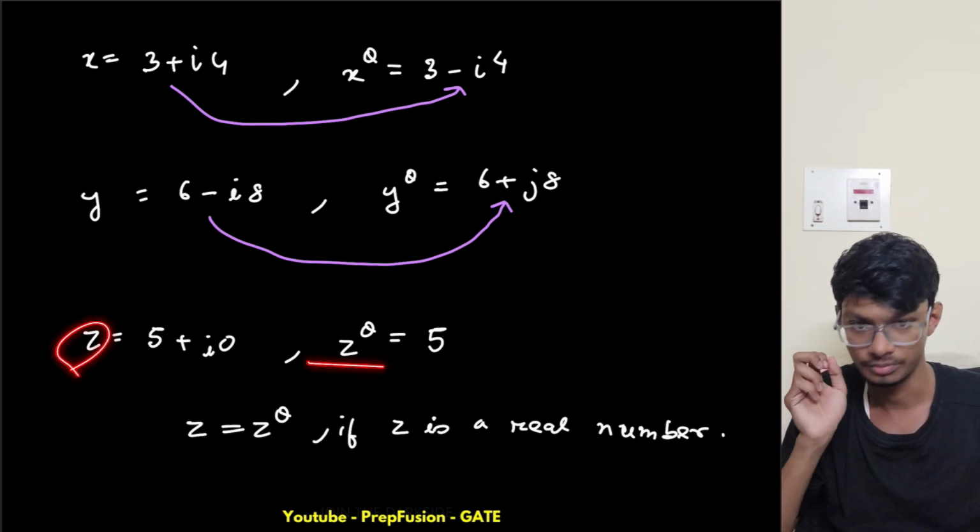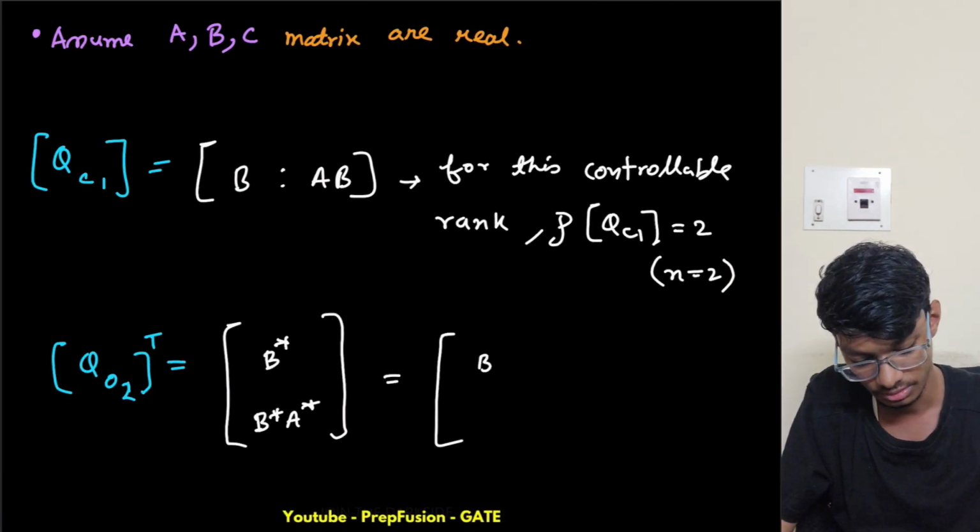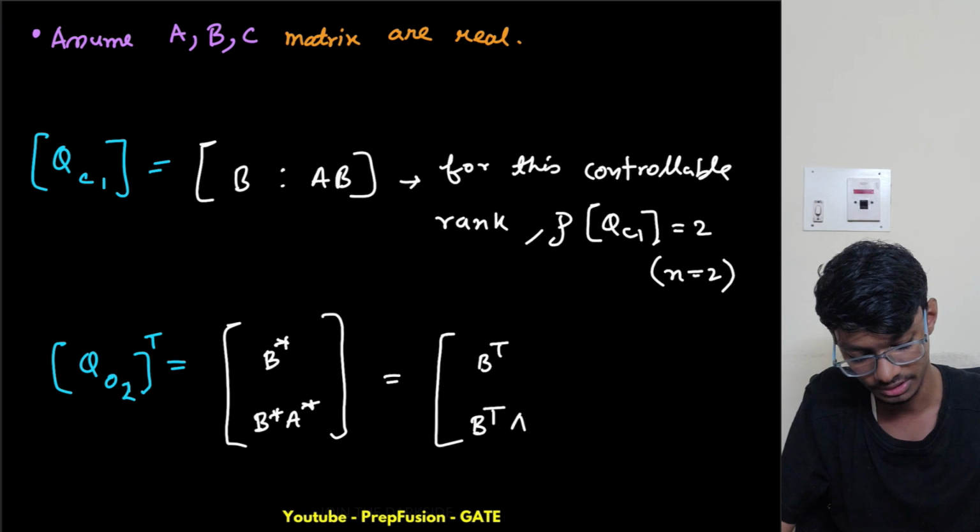So B star equals B, and I only have to take the transpose. So this will be B transpose, and this will be B transpose A transpose.